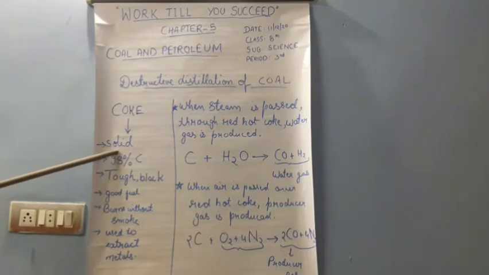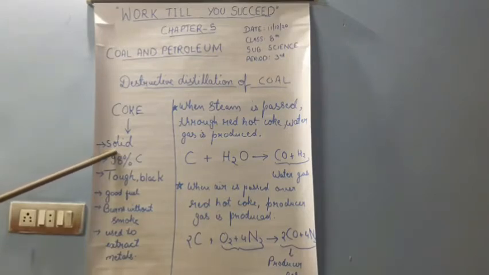Now we will go through some of the characteristics of coke which you have to remember. The first characteristic you should know is it is solid in state. It is the solid residue. It is not liquid, it is not gas. It is the solid residue which is left out after the destructive distillation of coal.